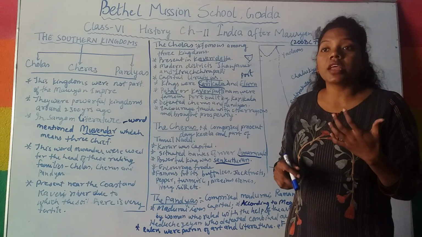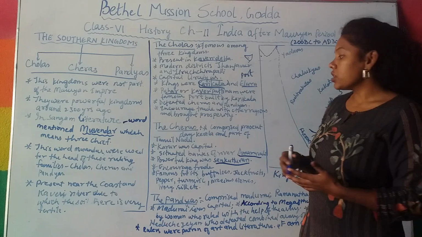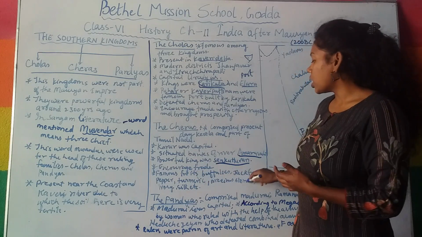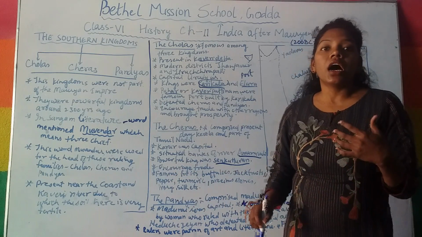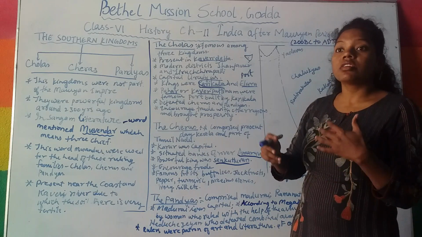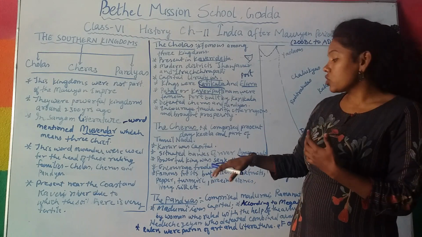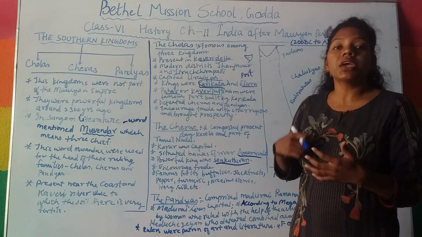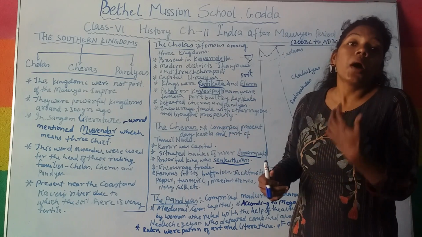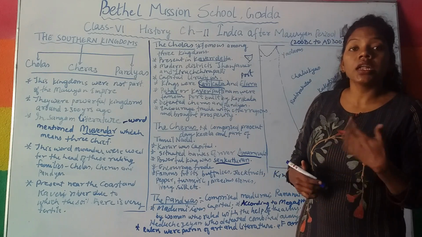These were the most important trading goods, very useful for commercial purposes. Because they were used for trading, the economic condition of the Cheras was very strong during that time.